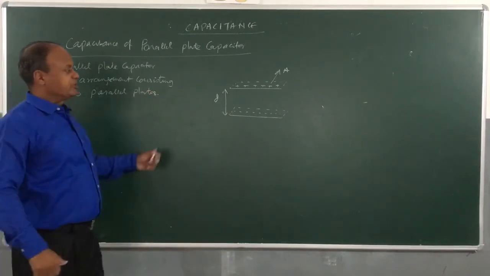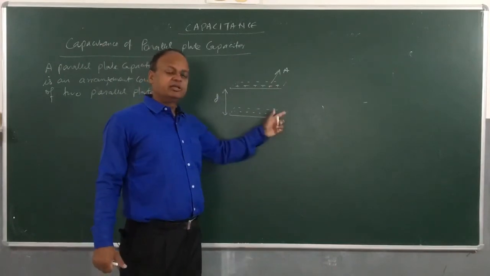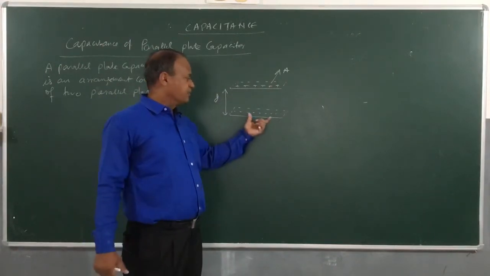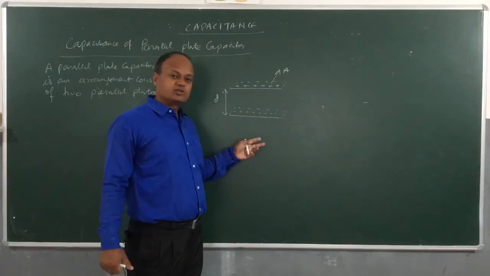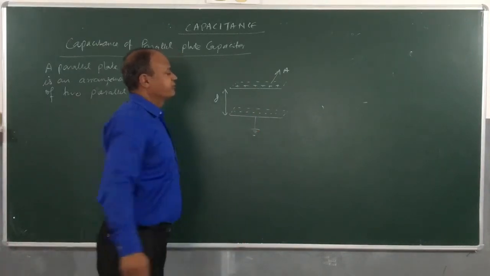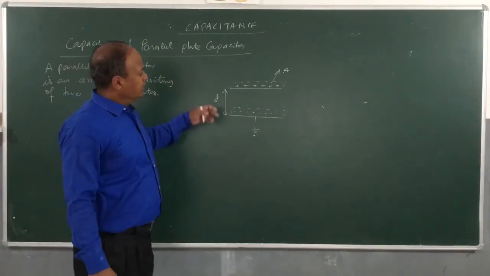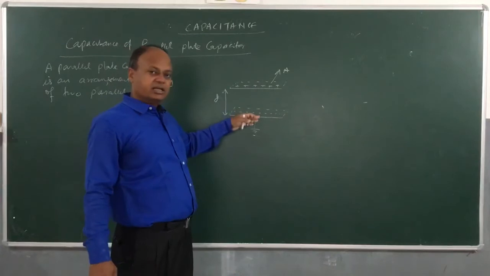We know that both the plates will have equal and opposite charges. I will be charging one of the plates, the other will be developing charges by induction. I will connect it to earth. For example, if I connect it to earth, it will have an equal amount of negative charges. Clear? Now the surface area of each plate is A.